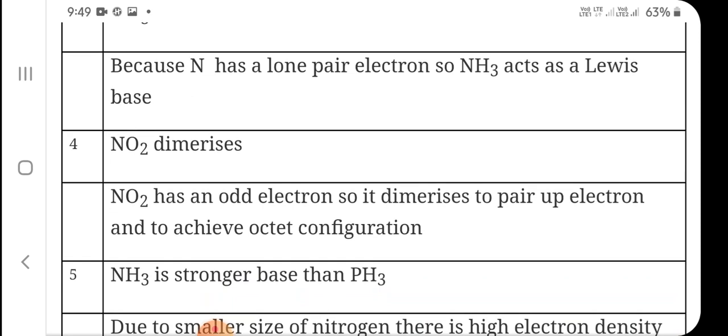Fourth question, why does NO2 dimerize? Dimerizes means two molecules of NO2 combine and form N2O4. It happens because of the odd electron present in nitrogen. So it dimerizes to pair up the electrons and to achieve octet configuration, or to gain stability.